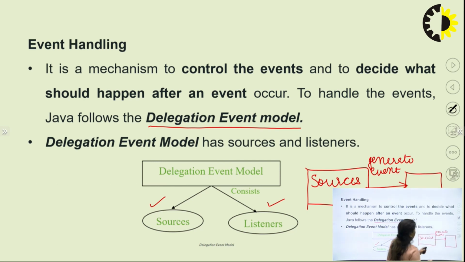The event generated by the source can be handled by something known as a listener. This listener is nothing but an interface which will be responsible for handling the event generated by the source. So whenever we talk about a delegation event model, we are talking about two things: the sources, which are responsible for generating the event, and listeners, which are nothing but the interfaces which actually handle the event.